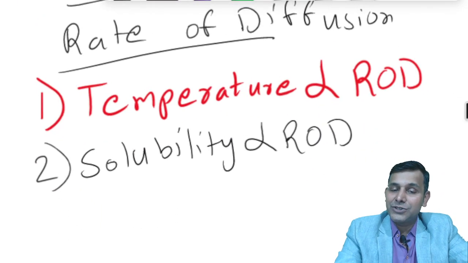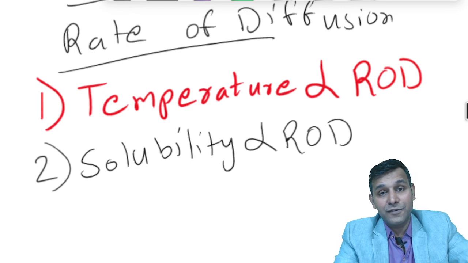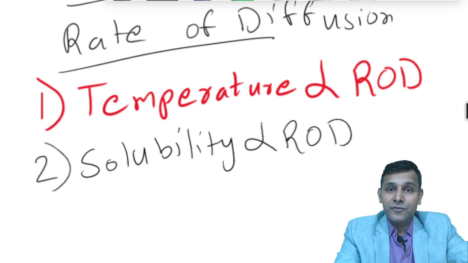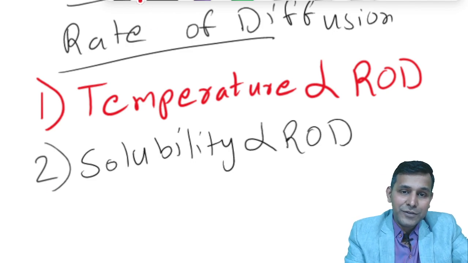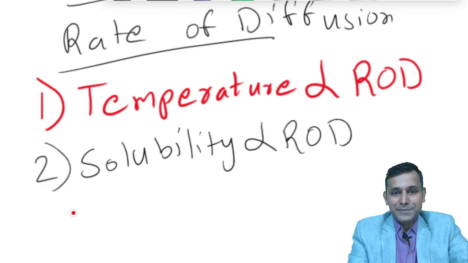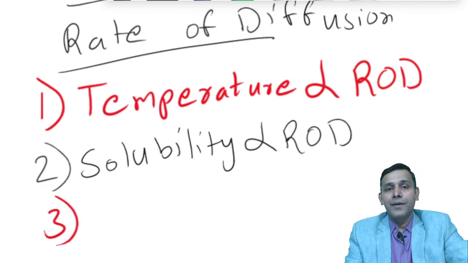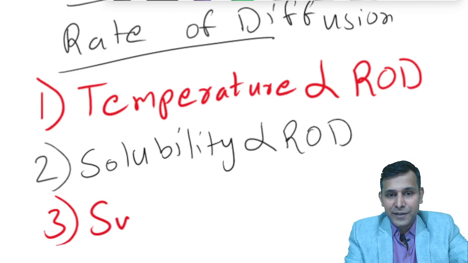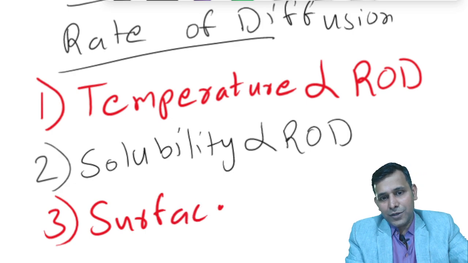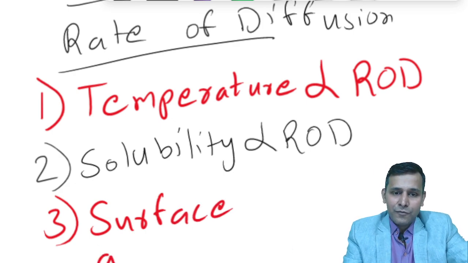So we have temperature directly proportional to the rate of diffusion. We have solubility, which is also directly proportional to the rate of diffusion. Let us go with the third factor: the surface area available for the diffusion. What do you think?